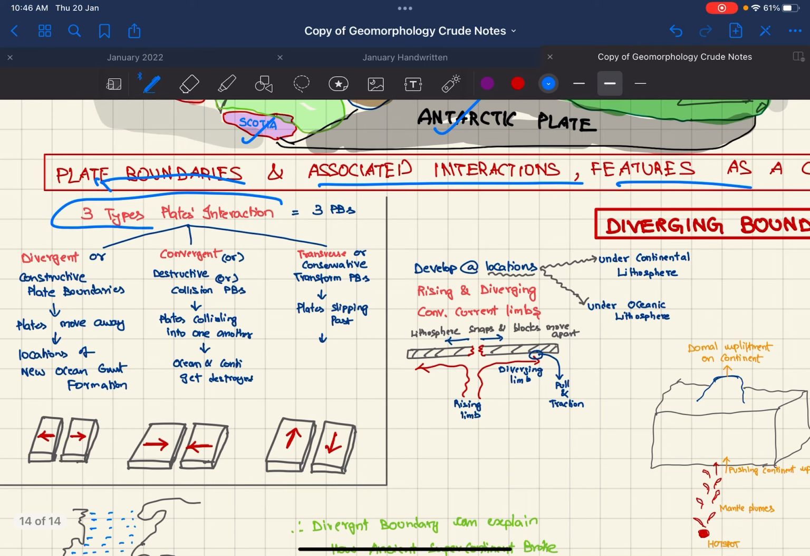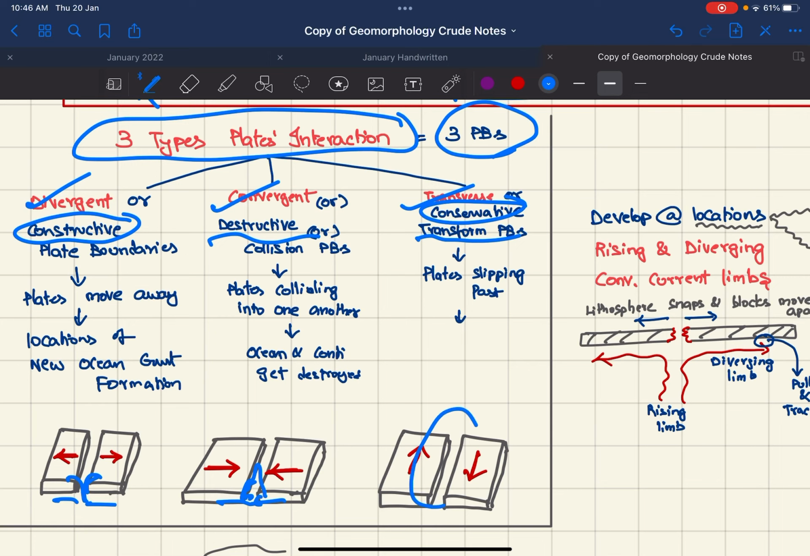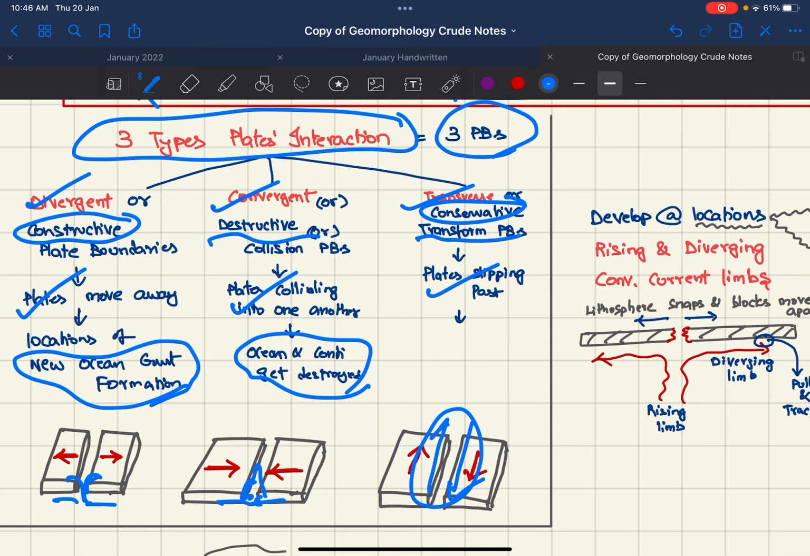Now plate boundaries and their associated interactions and features. Three types of plate interactions are possible. Therefore, three types of plate boundaries are there, which are divergent, convergent and transverse or transform boundaries. These will be constructive because they move away, therefore new material will be forming here. These will be destructive because they come together and fold mountains will form here. And transform boundaries are conservative because they just slide past each other. So these plates move away, collide into each other, or slip past each other. These are locations of new crust formation. Here oceans and continents get destroyed.